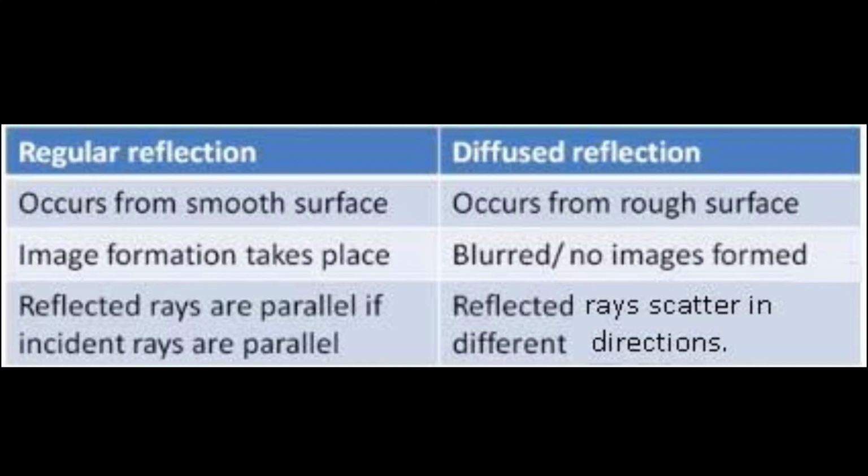Difference between regular and irregular reflection. Regular reflection occurs from a smooth surface. Irregular reflection occurs from a rough surface. Image formation takes place in regular reflection. Blurred or no images are formed in irregular reflection. Reflected rays are parallel if incident rays are parallel in regular reflection. Reflected rays scatter in different directions. They are not parallel in irregular reflection.